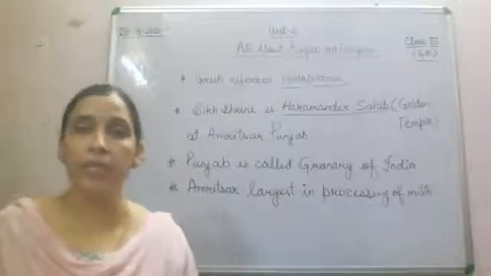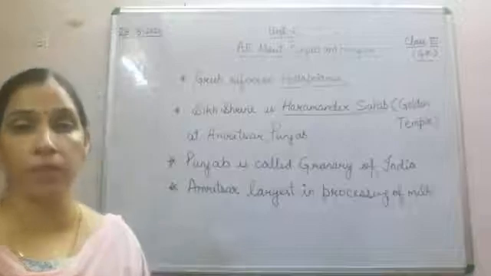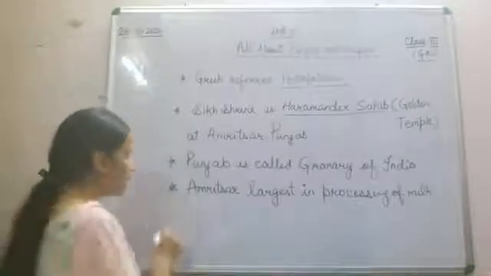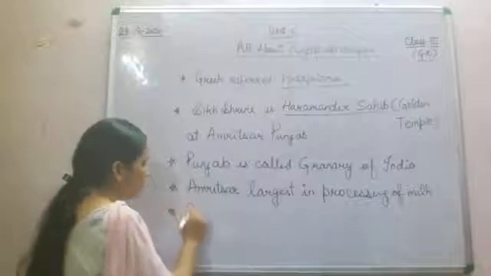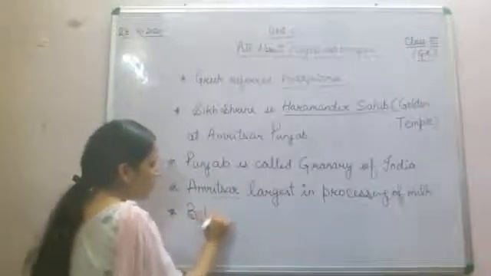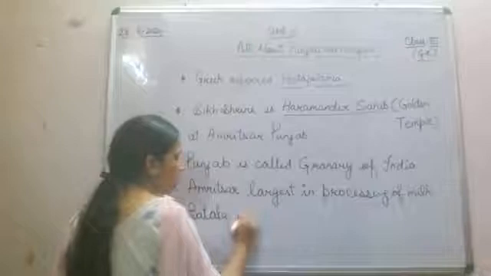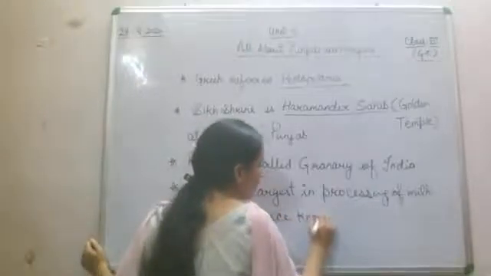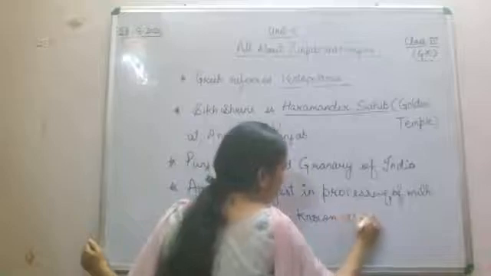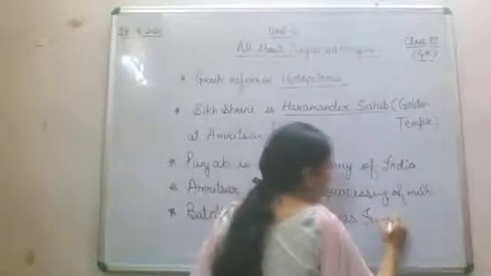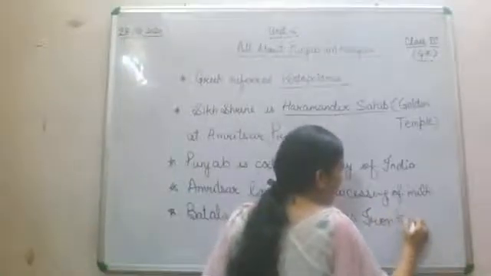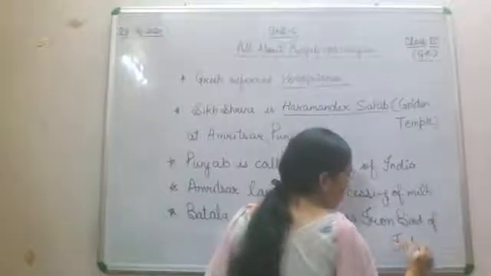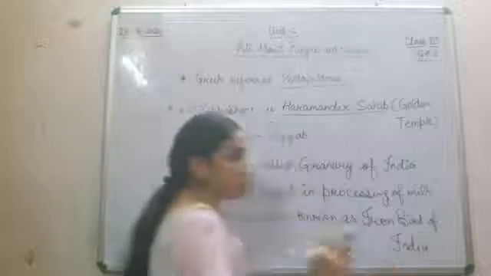And once it was called the Iron Bird of India. Batala was once known as what? Iron Bird of India. See, so many important things were there in this chapter.